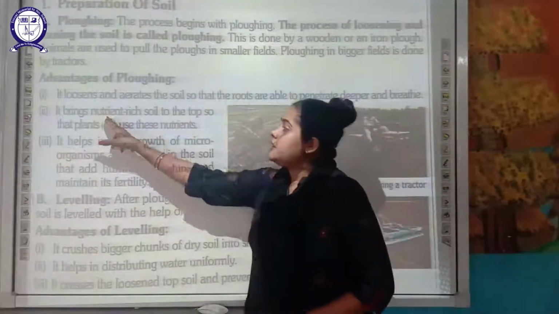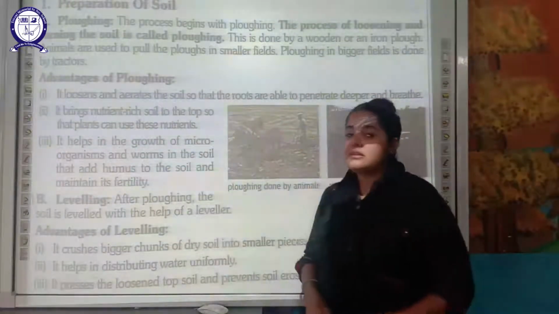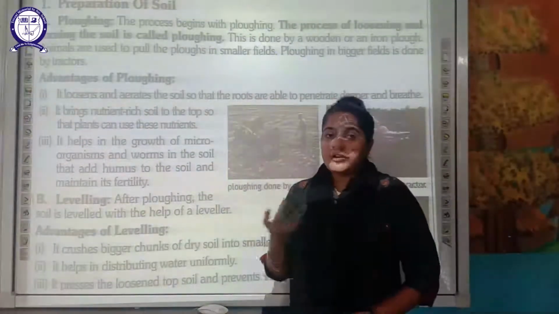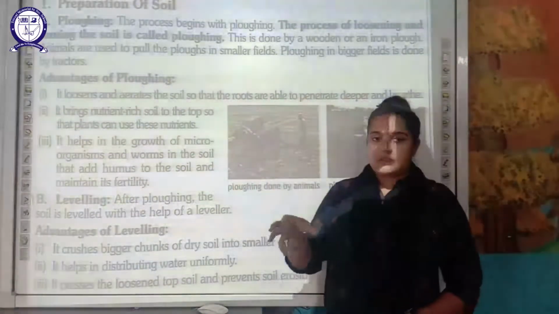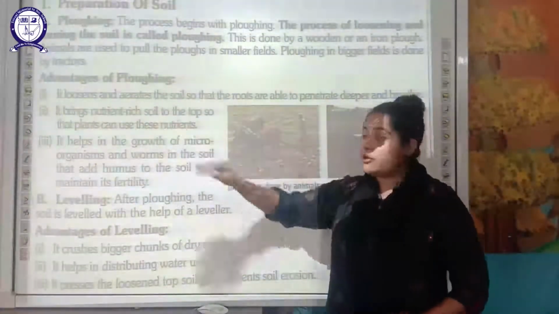Next, it brings the nutrient-rich soil to the top so that the plant can use these nutrients. By doing plowing, the nutrient-rich soil will come to the surface, on the top, and the plant can absorb the nutrients with the help of the root.